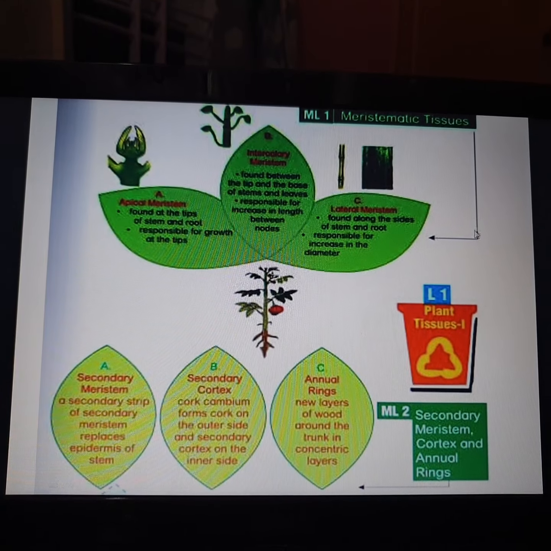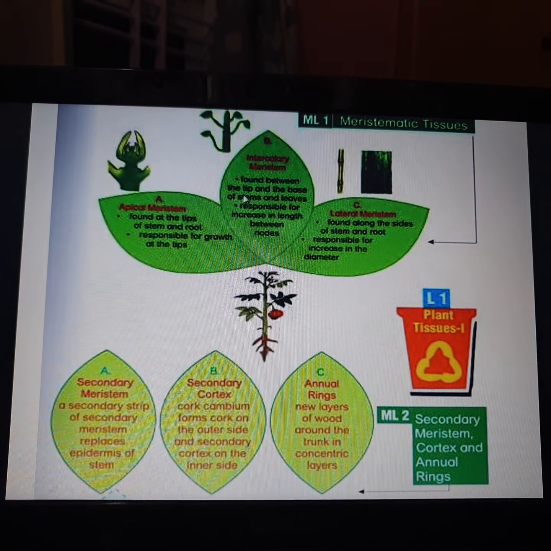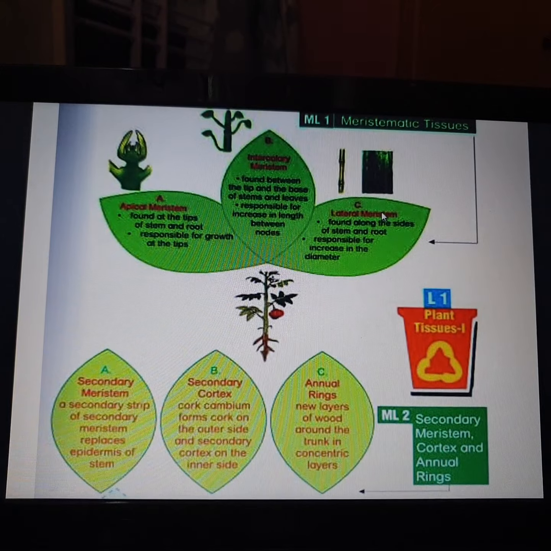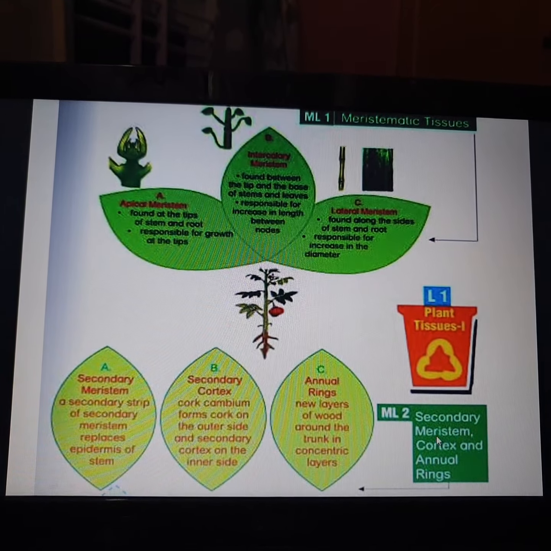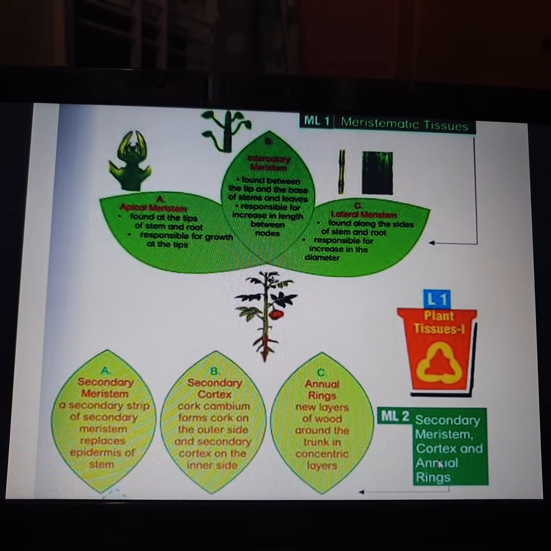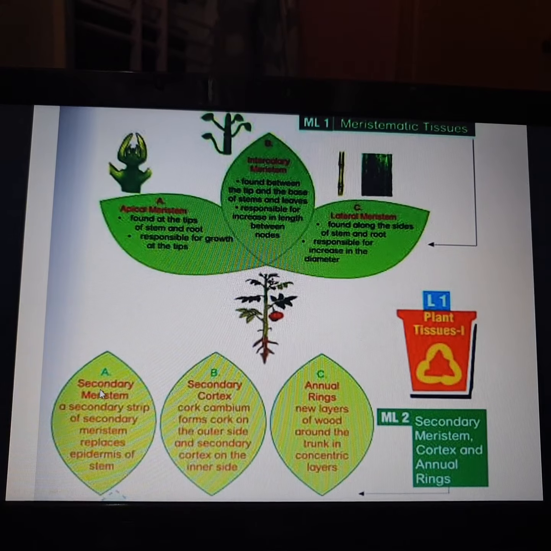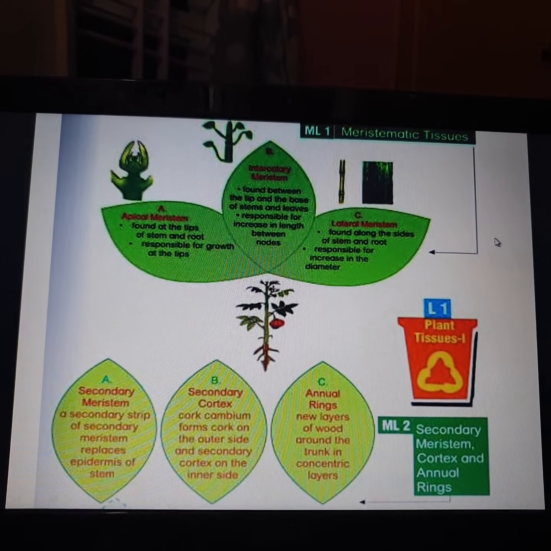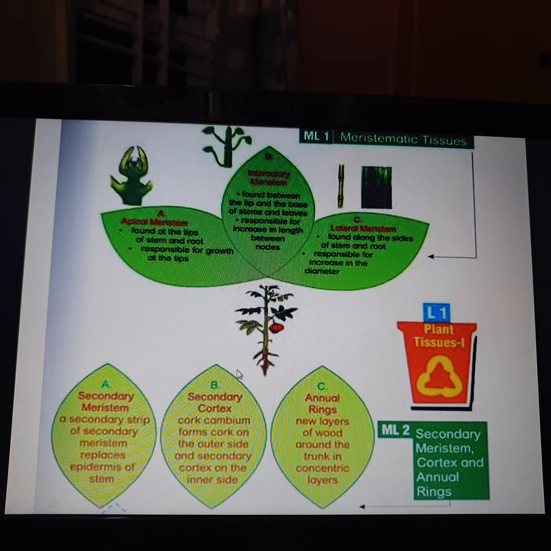And in the second topic, we shall study secondary meristems, secondary cortex, and annual rings. So these are the main important topics we shall study in this chapter.